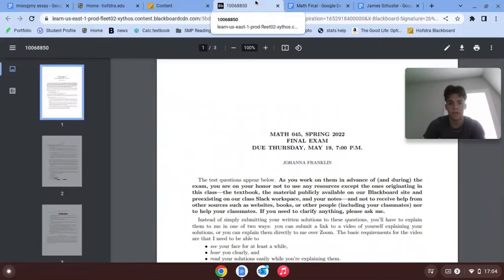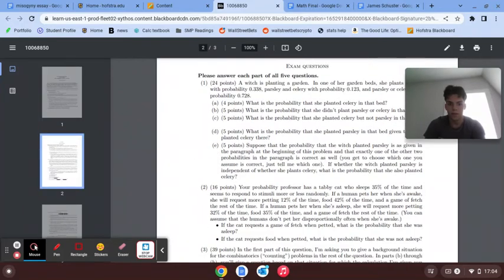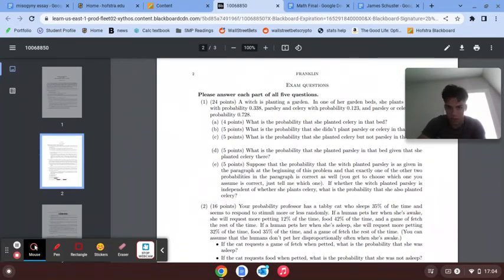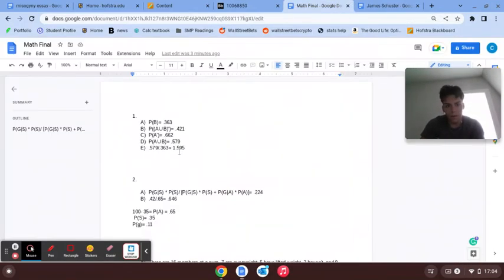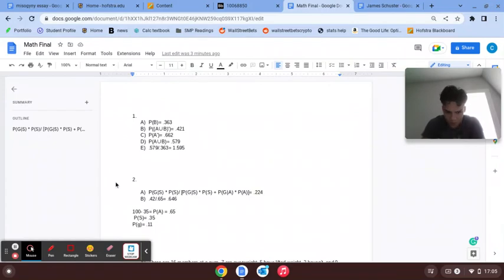So this is the final exam, and let's start with question one, which is planting a garden. Here are my answers for part A. What is the probability that she planted celery in the bed? Take a quick pause, and you can see all my answers, but I calculated all the probabilities.